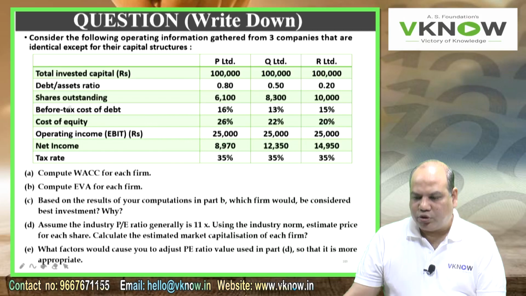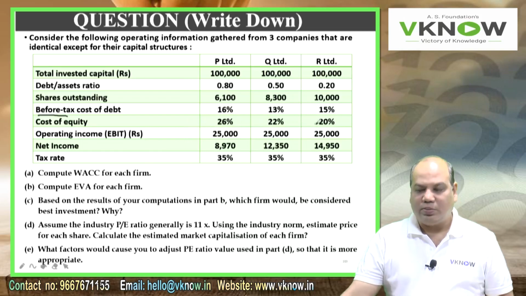Then write before tax cost of debt, underline the word before tax: 16%, 13%, 15%. Cost of equity: 26%, 22%, 20%.